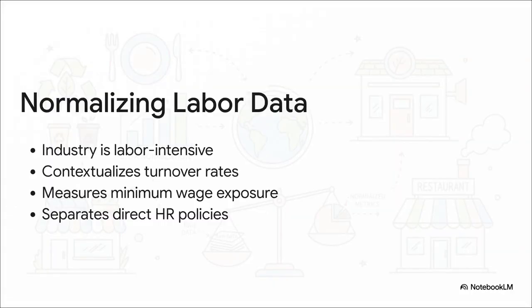You see, the restaurant industry is famously labor-intensive, often serving as a massive entry point for young workers entering the workforce. Tracking the headcount this way completely normalizes critical labor data. For instance, the SASB standards also require reporting on things like voluntary and involuntary turnover rates, as well as the average hourly wage. By actually knowing that headcount split, we can properly contextualize those turnover rates. We can also measure a company's financial exposure to minimum wage changes happening across different regions.